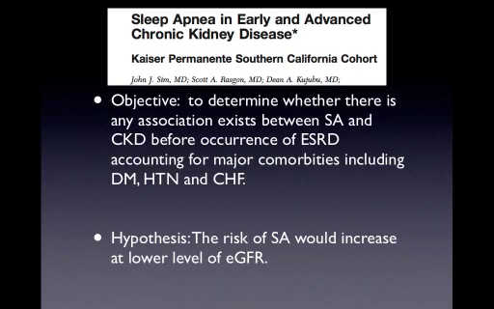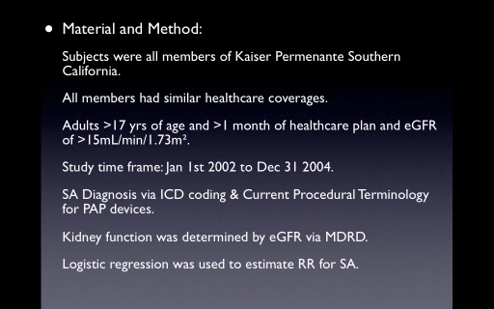What they wanted to do is to determine whether there is any association between sleep apnea and CKD before the occurrence of end-stage renal disease, accounting for major comorbidities including diabetes, hypertension, and CHF. Their hypothesis was that the risk of sleep apnea would increase at a lower level of EGFR, meaning the CKD would lead to sleep apnea.